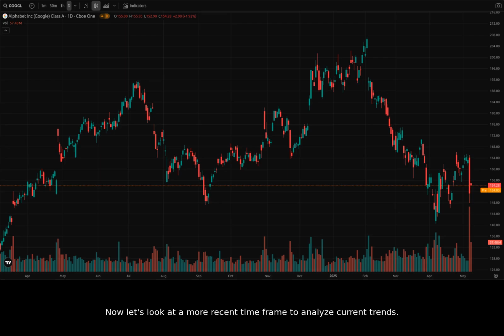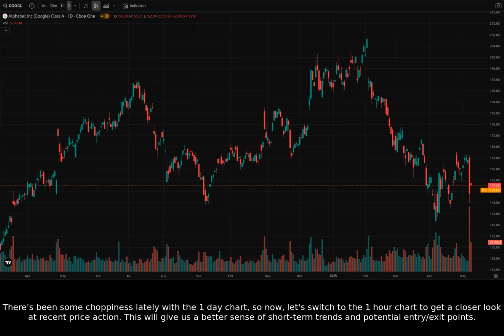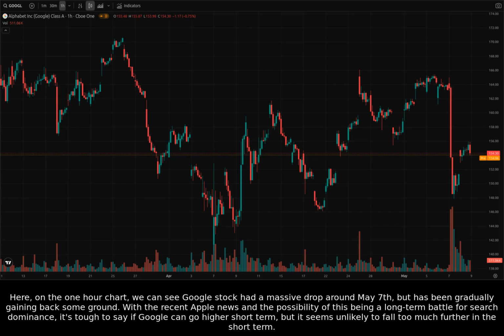Now, let's look at a more recent time frame to analyze current trends. There's been some choppiness lately with the one-day chart, so now, let's switch to the one-hour chart to get a closer look at recent price action. This will give us a better sense of short-term trends and potential entry/exit points. Here, on the one-hour chart, we can see Google stock had a massive drop around May 7th, but has been gradually gaining back some ground.